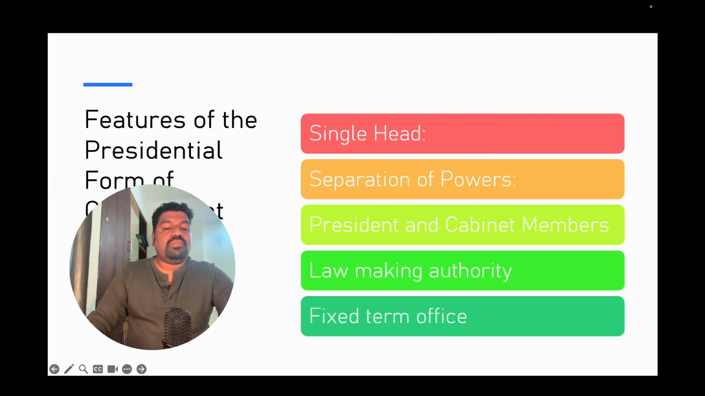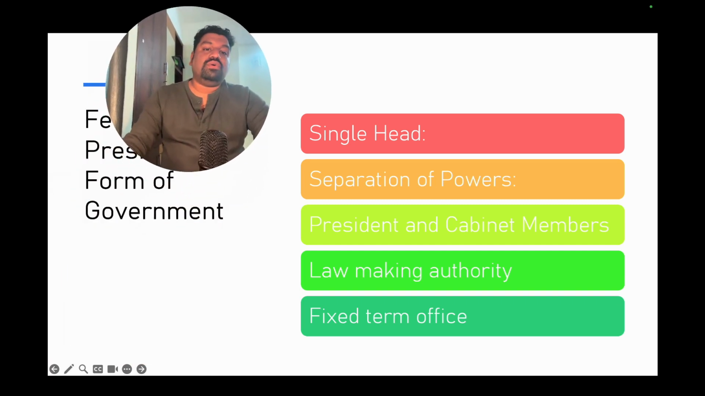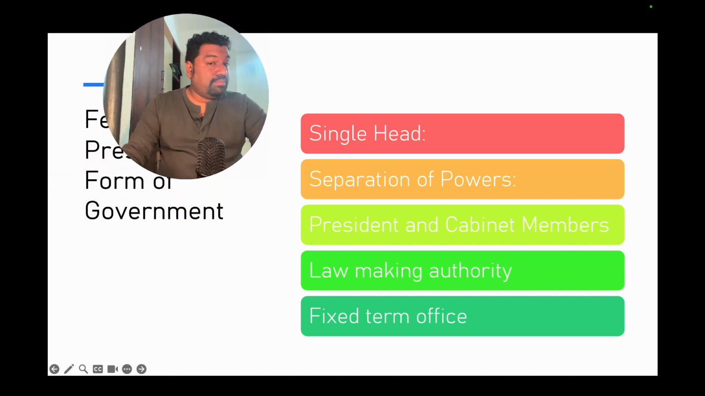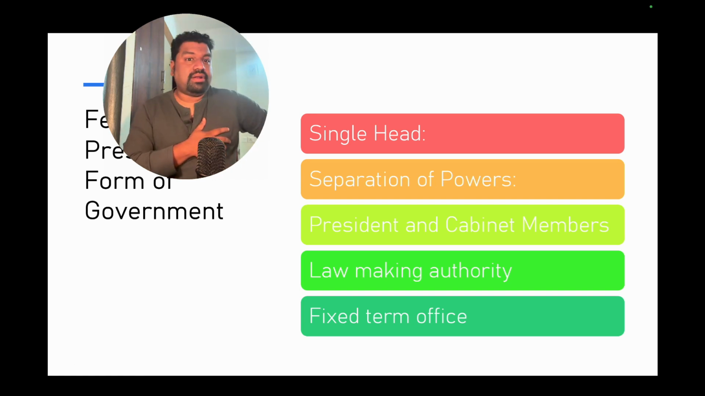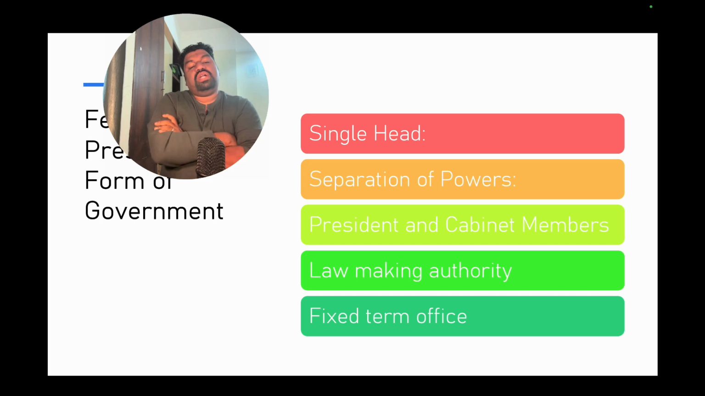And coming to the features of the presidential form of government, there is only a single head, as in parliamentary there are two heads in the government. The separation of powers is very exact in the presidential form of government. The president selects his own cabinet ministers, not like in the parliamentary form, where only the elected members of the Lok Sabha or Rajya Sabha, in the parliament, can be part of the cabinet council.